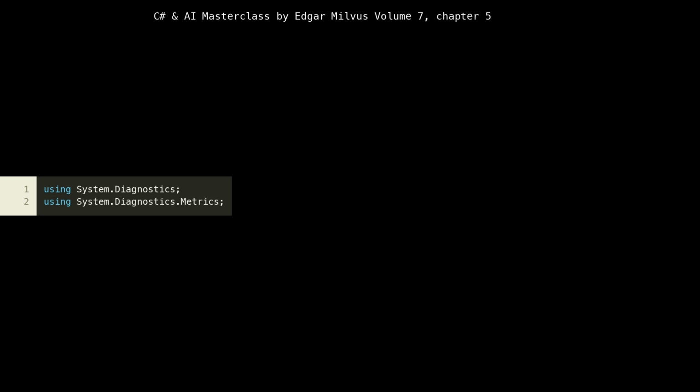We begin by importing necessary namespaces. System.Diagnostics provides classes to trace the execution of our application, which is fundamental for observability. System.Diagnostics.Metrics is particularly crucial here as it introduces the modern .NET API for collecting and publishing metrics, a cornerstone of cloud-native monitoring. This allows us to instrument our code to understand its performance and behavior in production environments, which is vital for maintaining healthy microservices.